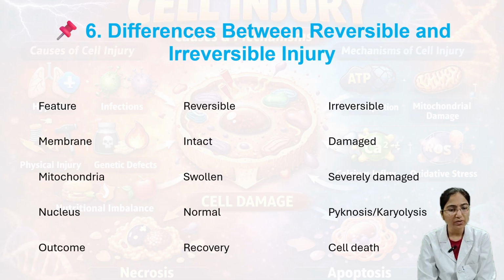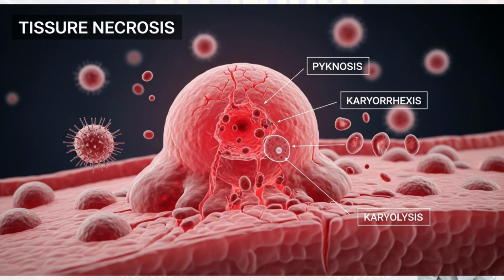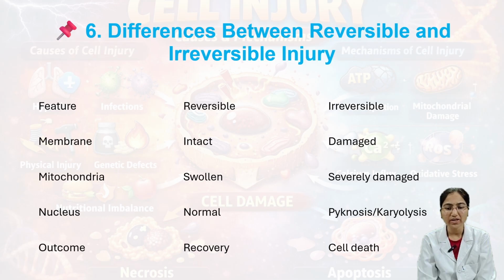And then the third one, that is nucleus. Nucleus in the reversible injury is normal, but in the irreversible, it is pycnosis or karyolysis. That is shrinkage we can see, and then fragmentation or even cell death. And then the outcome.